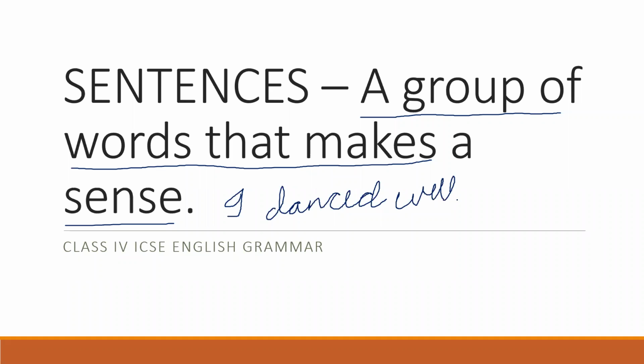So this is a group of three words which is making certain sense, and hence it is called a sentence. Okay, so let's learn.